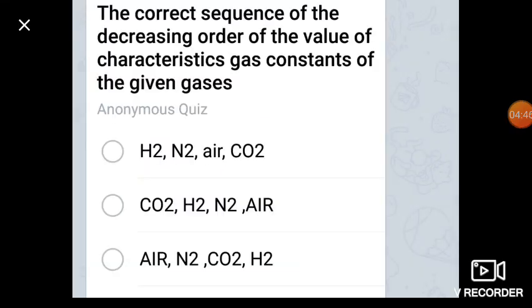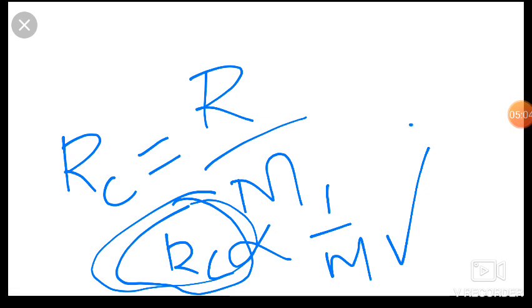So this is the decreasing order. H2 will come first. Now N2: the atomic number of nitrogen is 7, so the molecular weight is 7 plus 7, which is 14. The second one is nitrogen.